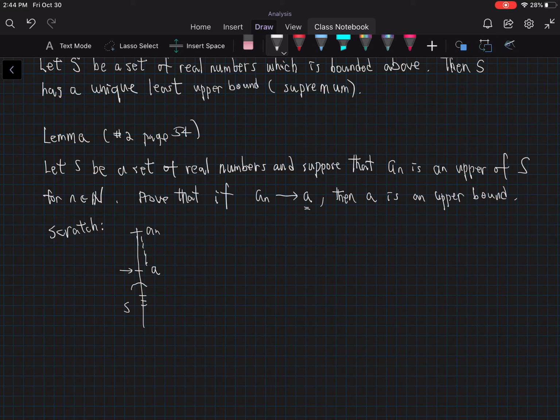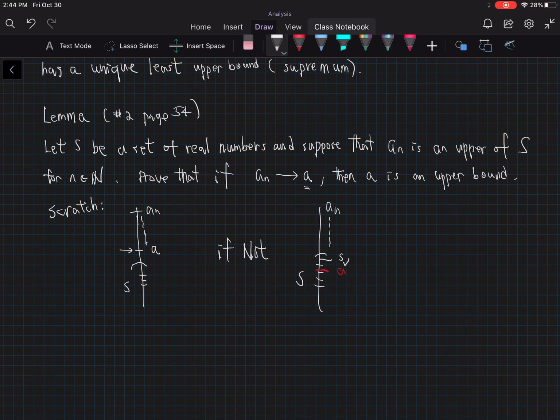We're going to do the proof by contradiction. What does that mean? Well, we're going to assume the contrary. If A is not an upper bound, meaning a bunch of A sub n converge to a number A right here, and A is not an upper bound, meaning somebody from the set S right here is greater than A. We're going to show that this is going to cause a problem, a contradiction.